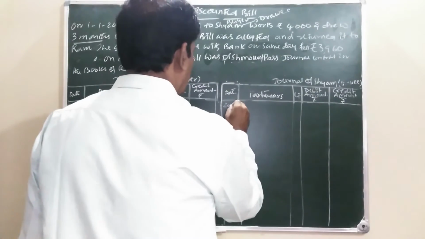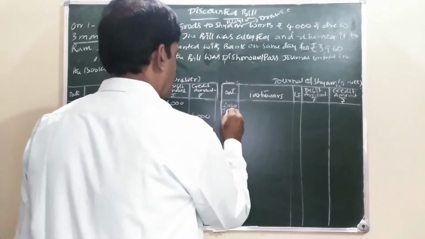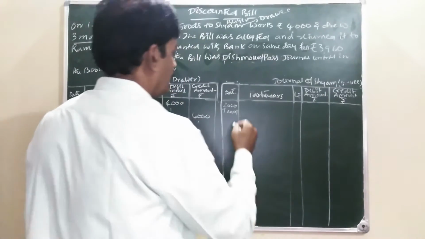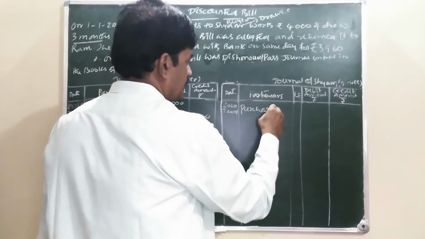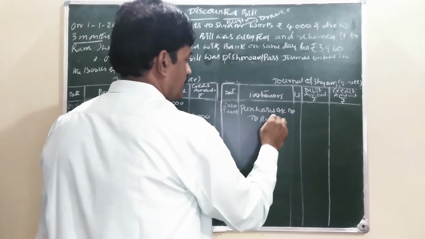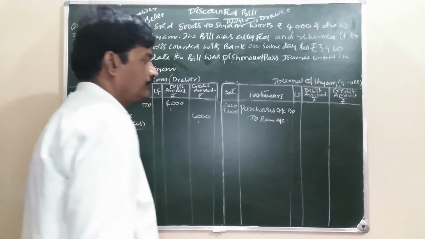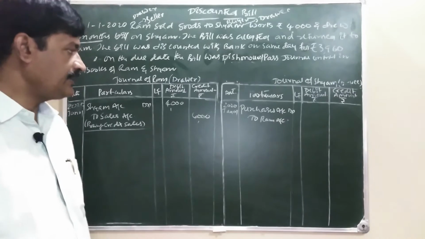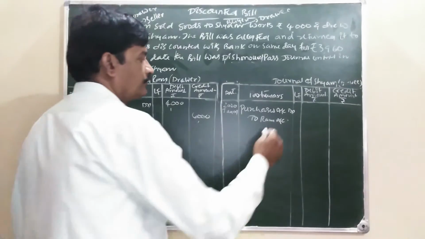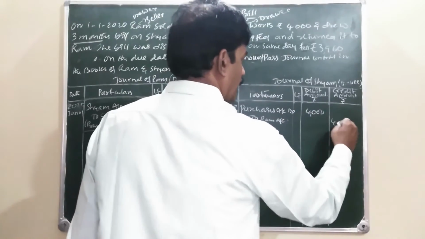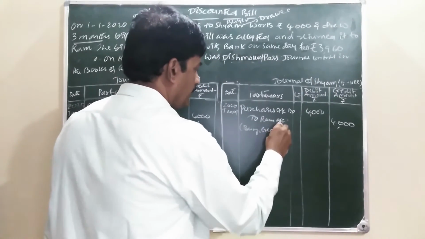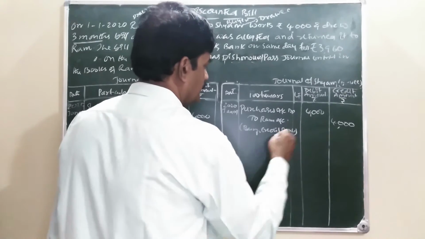Now, in the books of Shyam, January 1st. Shyam is purchasing goods from where? Ram. Purchases account debit, who is a giver. Ram is a giver. Purchase is an expense, our expense is increasing. Ram is a creditor, whose balance is also increasing. Being credit purchases.